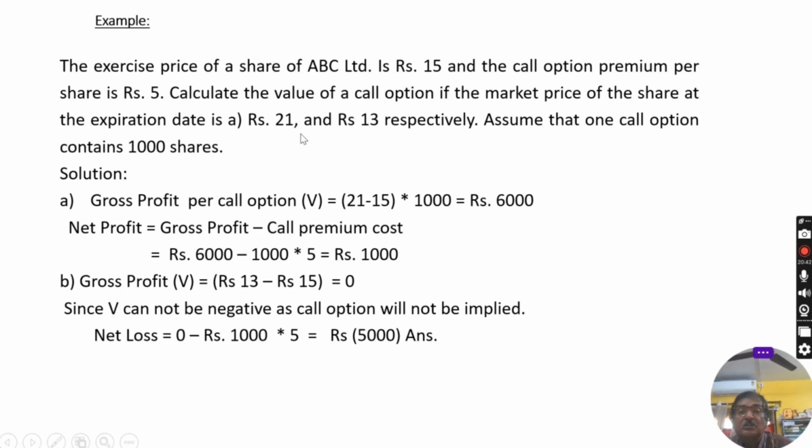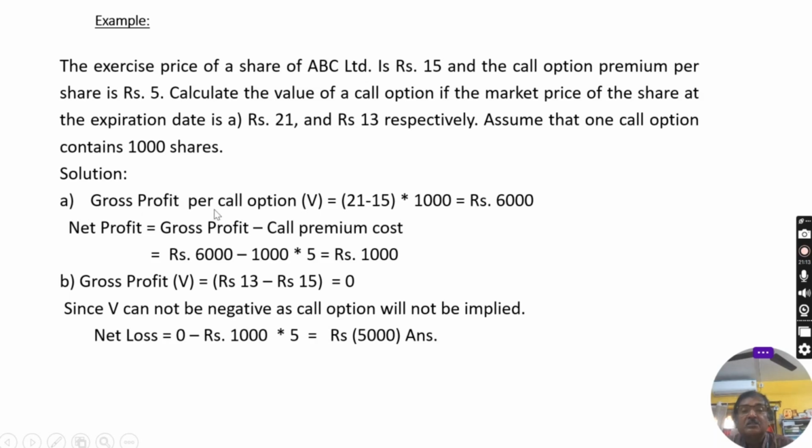For both these situations you have to find out the value of the call option. Assume that one call option contains 1000 shares. It is given. Now, solution.